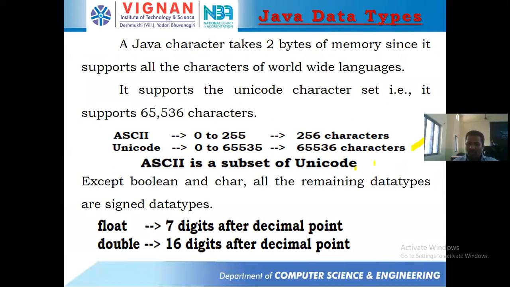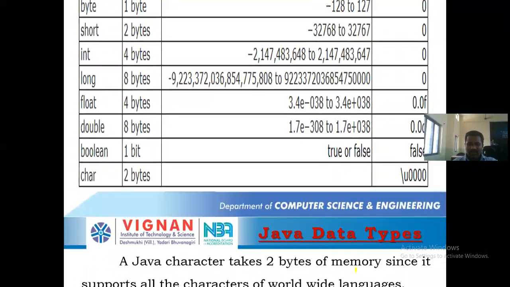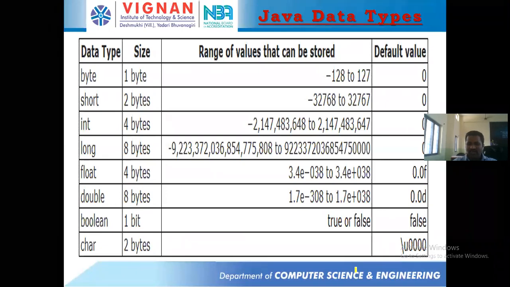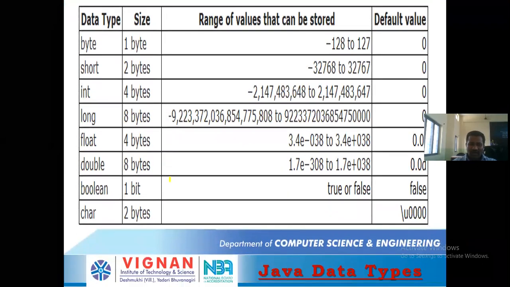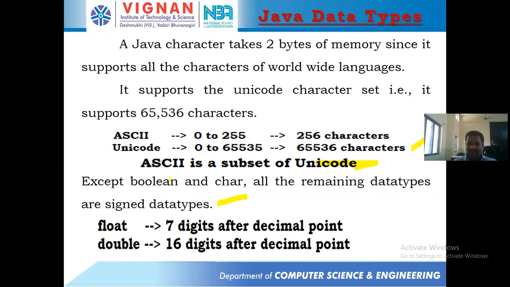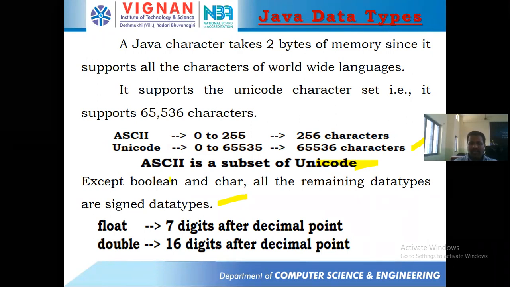ASCII is a subset of Unicode, as I discussed. Except Boolean and char, all remaining data types are signed types. Signed means one bit is reserved for the sign. If you consider float, we have 4 bytes, and it stores 7 digits after the decimal point, and double stores 16 digits after the decimal point. So this is the meaning of ASCII code and Unicode.